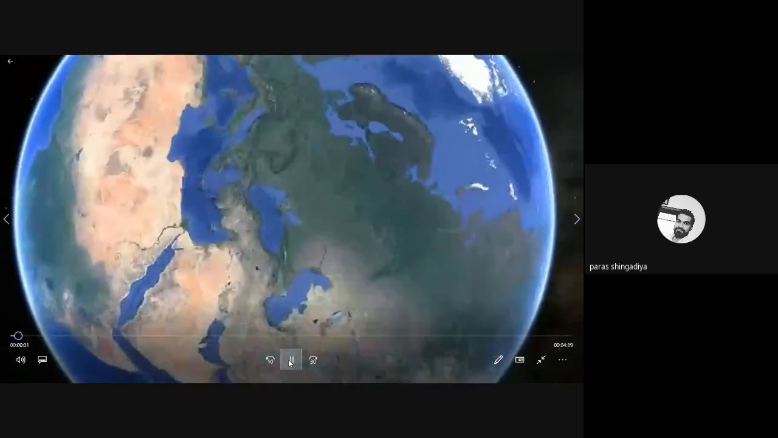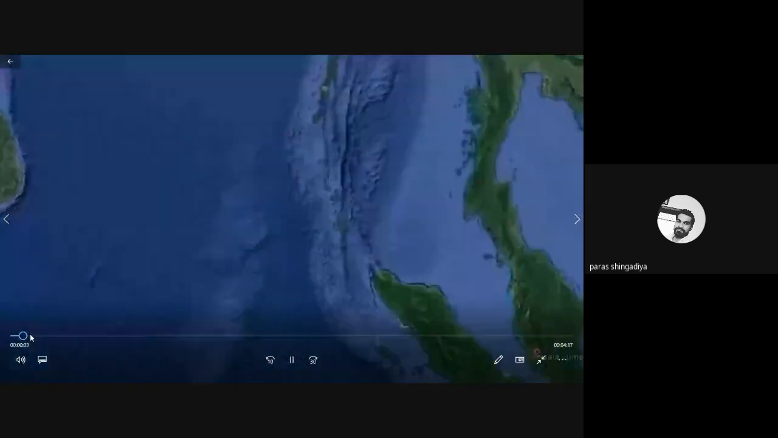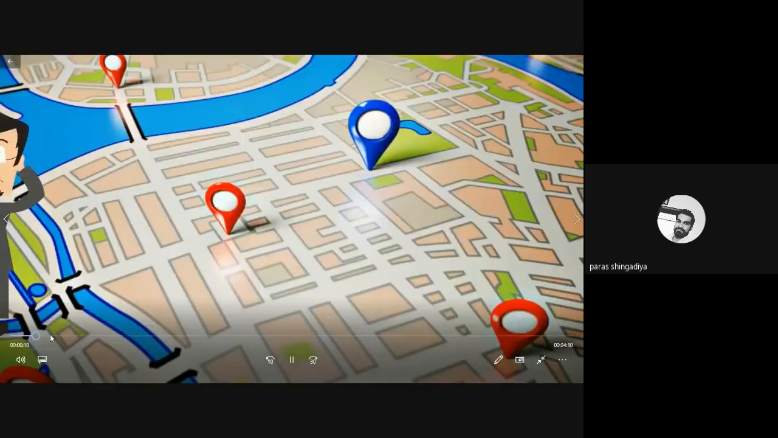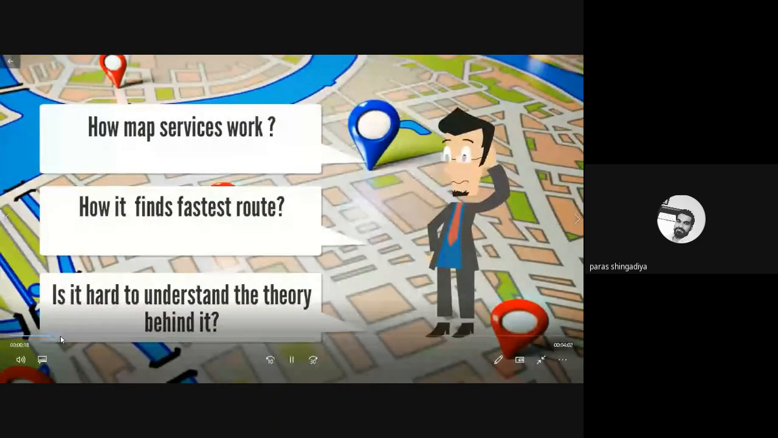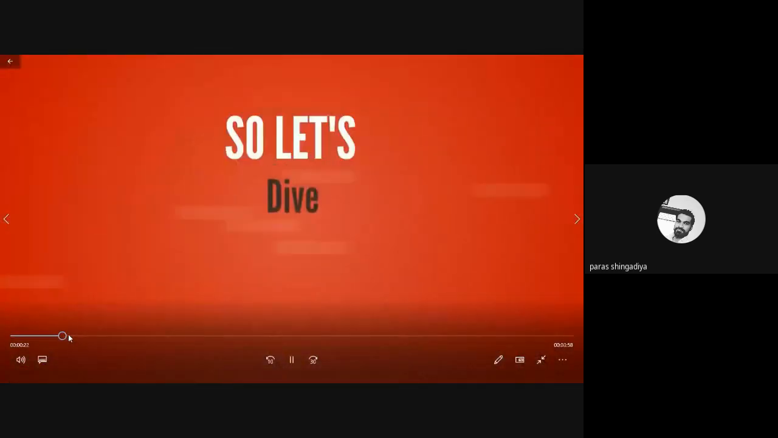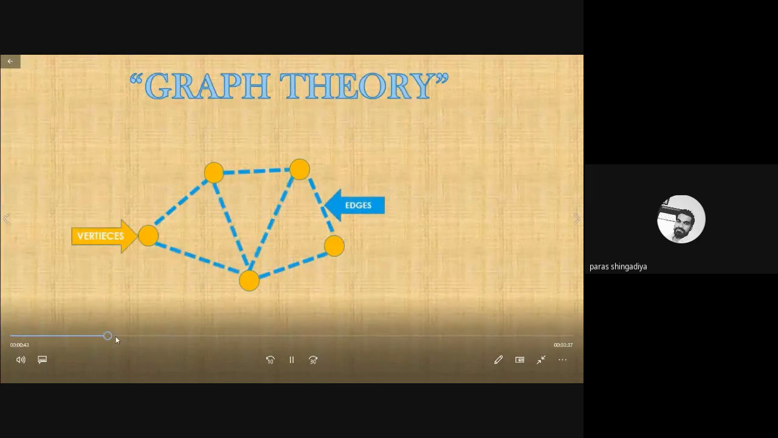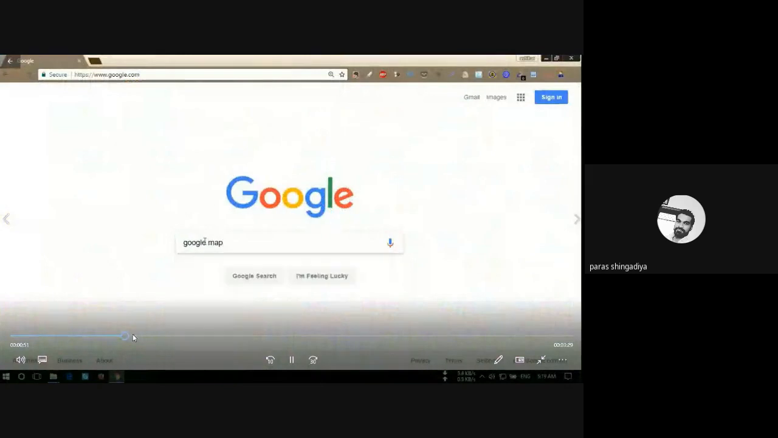Also, there is one more video related to this. In the first video, the graph was given directly. But here you will get an idea of how the graph is generated. The definition of a graph is given here, with any arbitrary picture with vertices and edges.